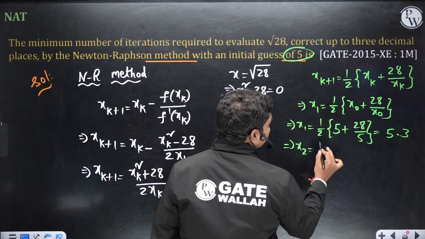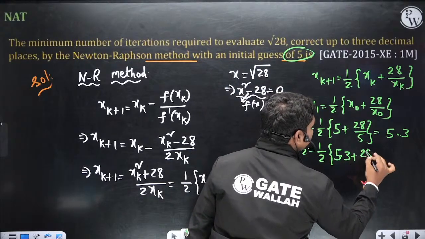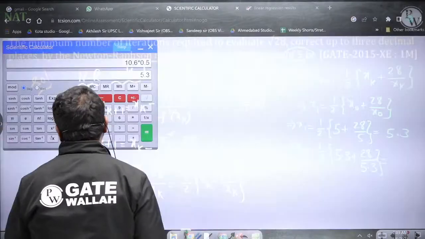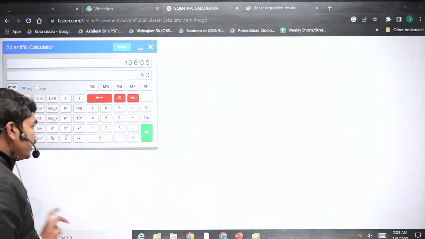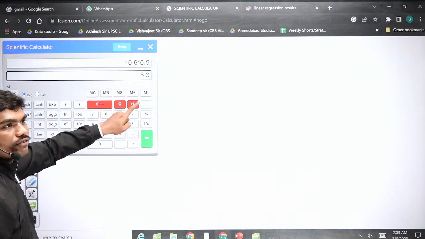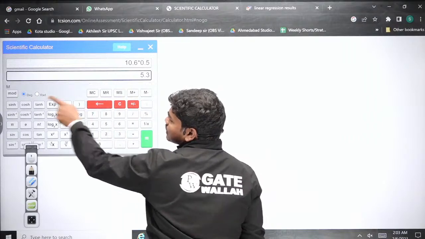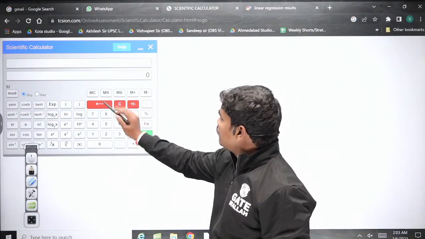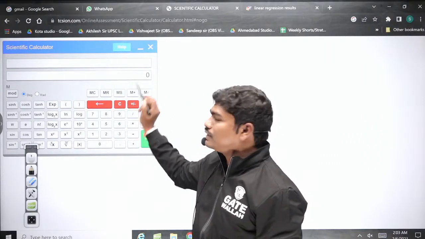Second iteration: half times of 5.3 plus 28 by 5.3. Okay, so if you calculate this value, 28 by 5.3, look here, I'll explain how to use the calculator. Now you need this 5.3 value, correct? This option MS is called memory save. Look carefully here. Here there is nothing, but as soon as you click MS, there is a capital M, meaning some memory got stored in the calculator. And if you clear everything and click memory recall MR, this is 5.3.